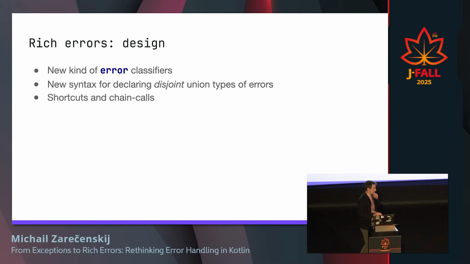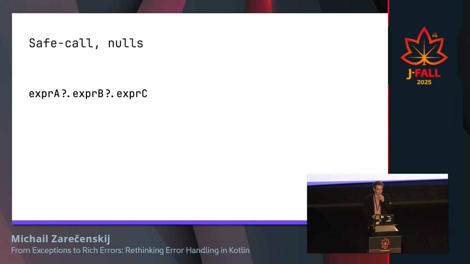Next thing is that, as I mentioned, we think that shortcuts are important because we want to write business logic. Sometimes we want to combine things, and at the same time, we want to be quite concise and not lose all the information about the errors. So the first thing is that you would love to introduce safe calls.